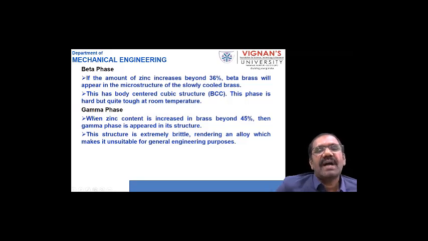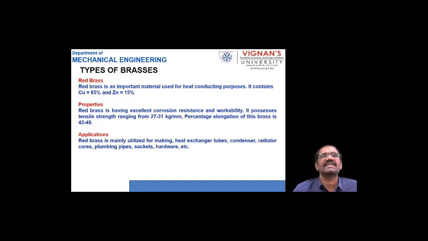Next is the gamma phase. When the zinc content in the brass is increased beyond 45%, the gamma phase appears in its structure. Gamma phase brass is extremely brittle, which makes it unsuitable for general engineering applications. That's why we don't produce or use gamma phase copper-zinc alloys.